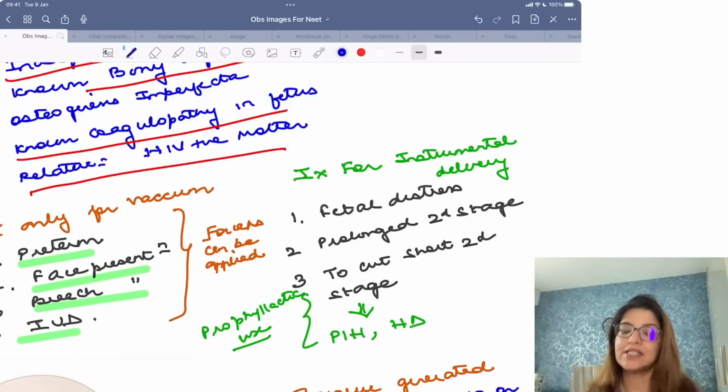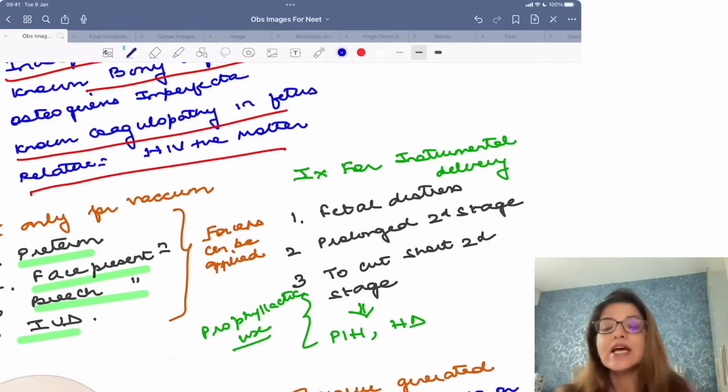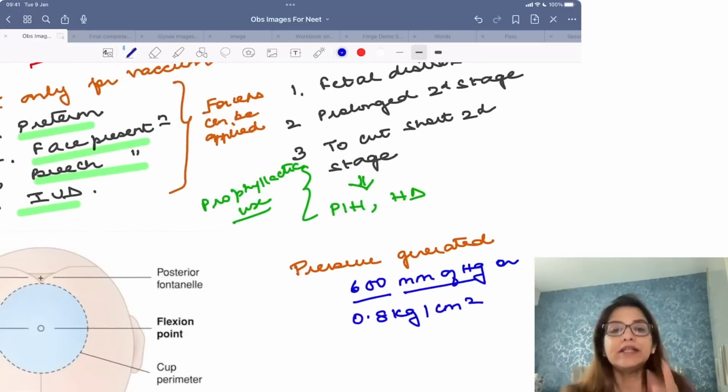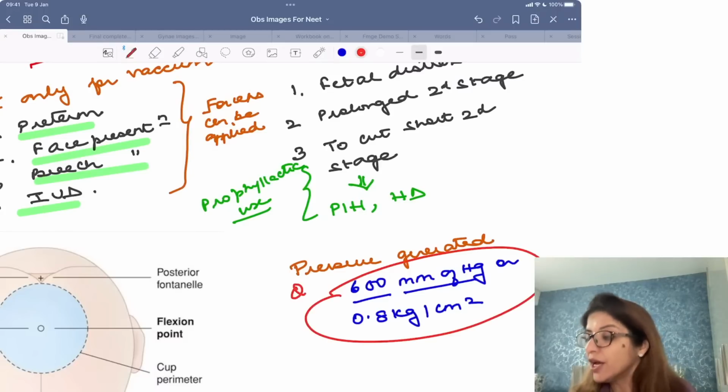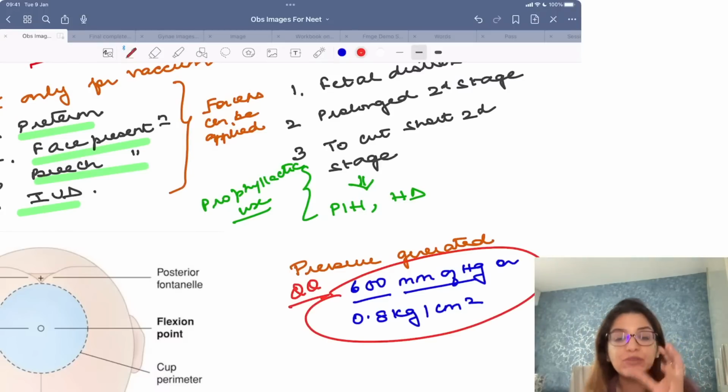Earlier, it was said that vacuum is not appropriate for fetal distress. This is because it takes time to build that much of pressure. Now, the pressure which is generated by vacuum, the best answer is 600 millimeters of mercury or 0.8 kg per centimeter square. In order to build up this much pressure, you need time.